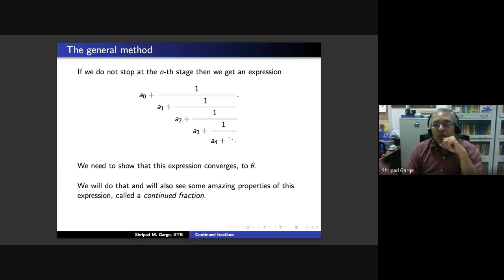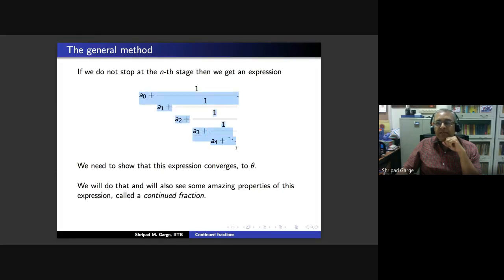But we are not going to talk about those other variants of continued fractions, so we are not going to add an extra word to our notion. We will simply talk about continued fraction to mean that we are looking at an expression of this sort. It can be a finite expression, it may stop at a finite stage, or it may just go on. Both are possible. And we need to show that this thing converges nevertheless.